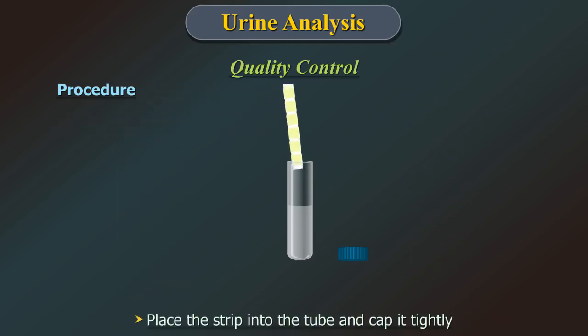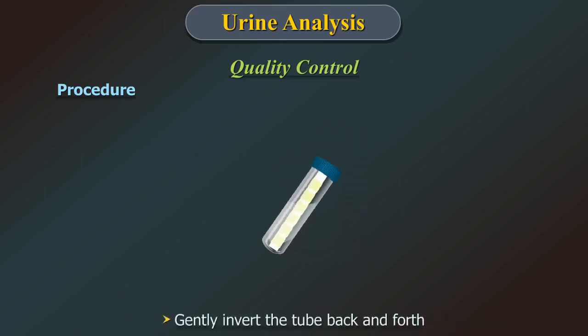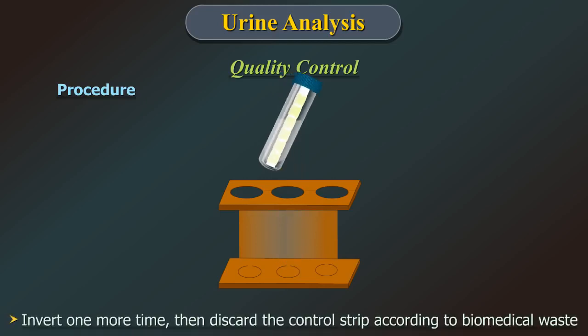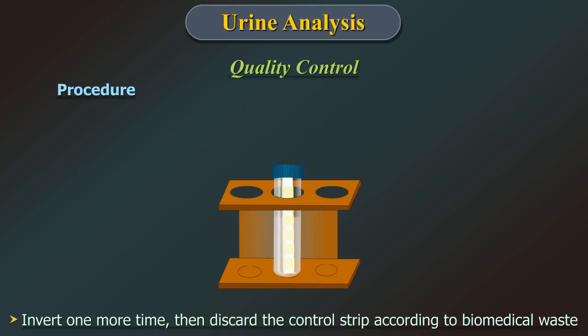Place the strip into the tube and cap it tightly. Gently invert the tube back and forth for 2 minutes. Allow the tube to stand for 30 minutes at room temperature. Invert one more time, then discard the control strip according to the laboratory protocol.